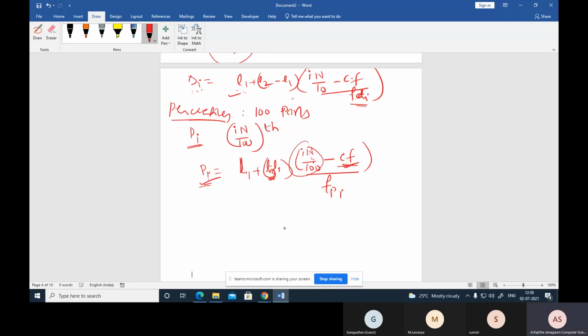Suppose the class interval, the first problem, is daily wages in rupees, and here the number of workers are given.